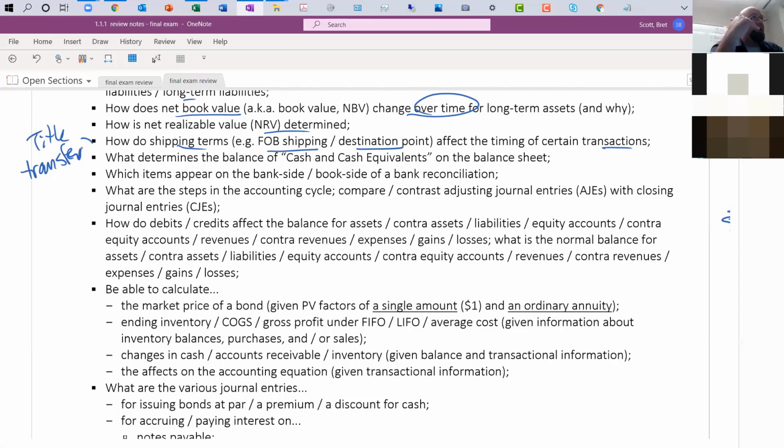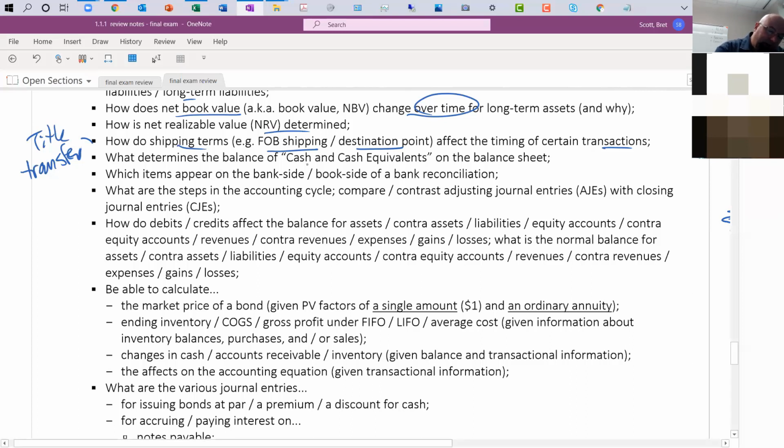So if it's FOB shipping point and we're the seller, we're going to record a journal entry once the goods leave our shipping bay. Or if we're the buyer, we're going to record the transaction once we receive and count the goods at our location.